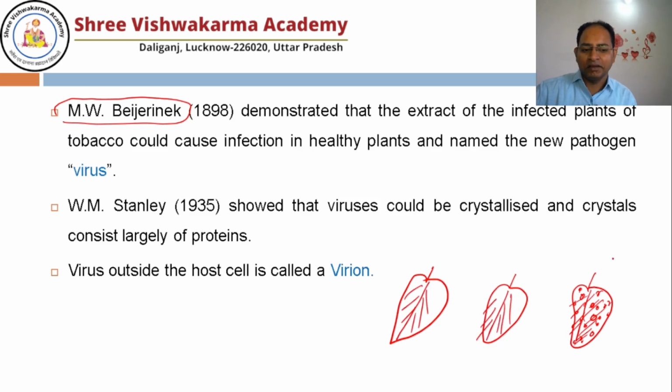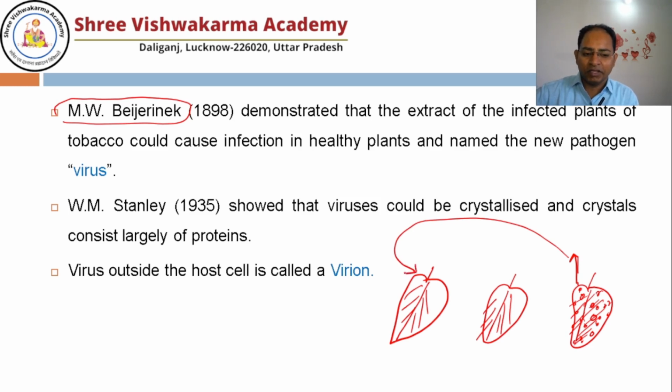So what Beijerinck did first was extract the soup from the infected leaf. Soup means you just mash up the leaf and whatever extract comes. That extract he poured on the healthy leaf.